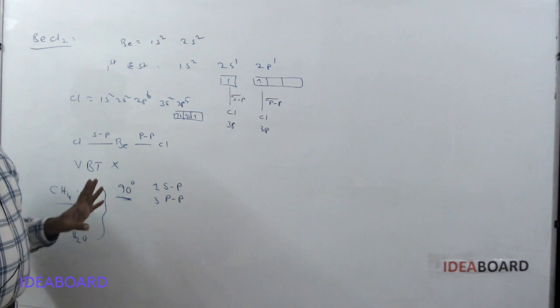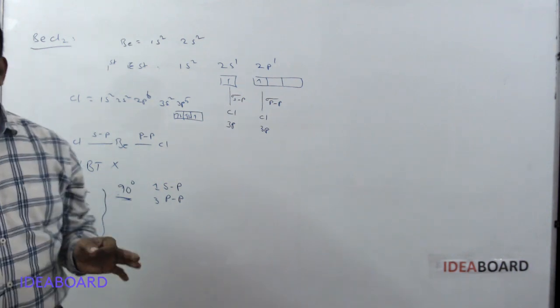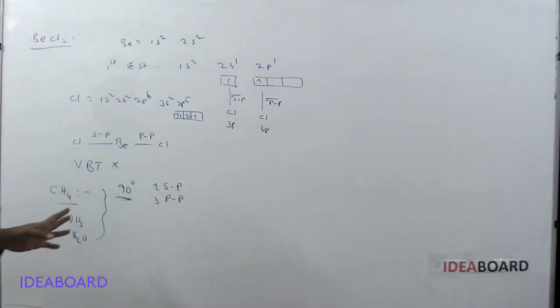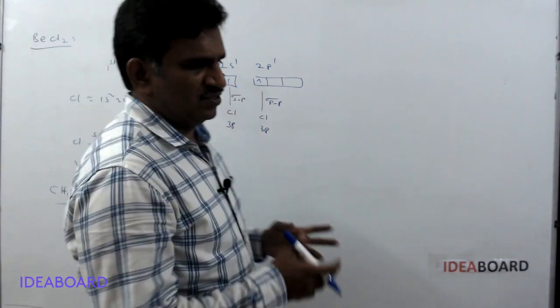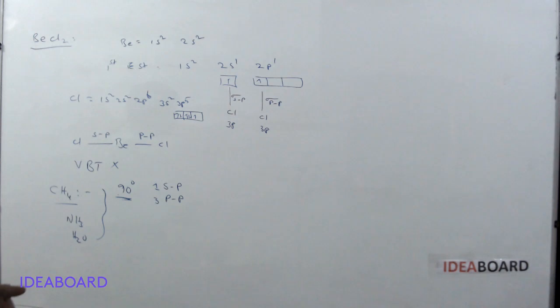So valency bond theory does not completely explain the formation of molecules, and therefore a new concept was introduced, that is the hybridization process. According to hybridization, we can explain the formation of BeCl2. We will see now how it is.